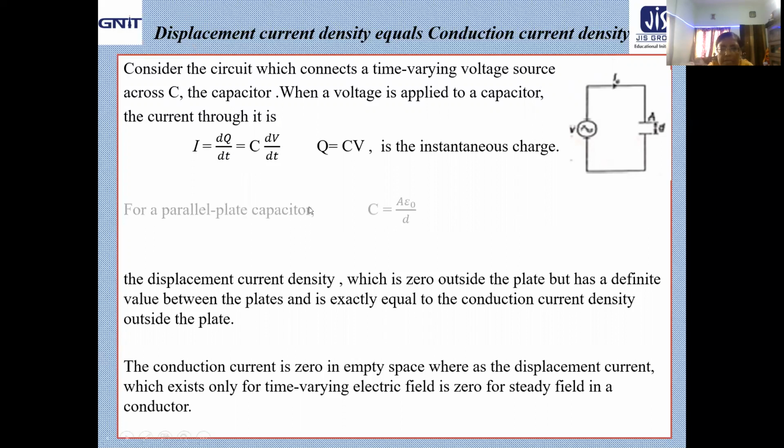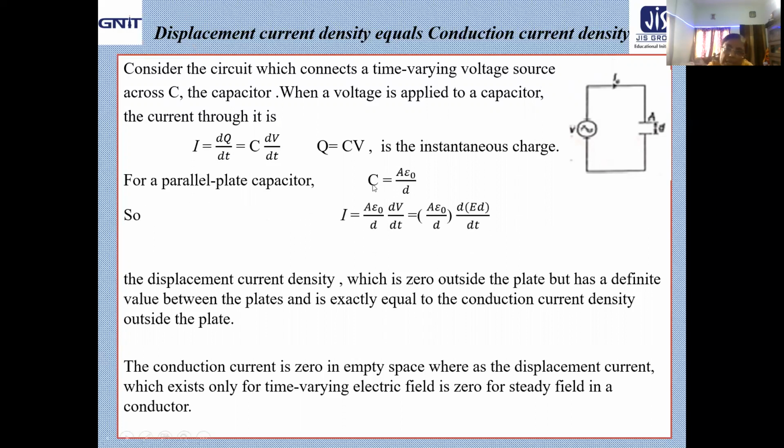For a parallel plate capacitor, we all know that C equals A epsilon naught by D, where A is the area of the plates, epsilon naught is the free space permittivity if the dielectric is vacuum, and D is the separation between the plates. That means the current I is written as A epsilon naught by D, then dV/dt. That is A epsilon naught by D, then d/dt of E into D, where E into D equals V, where E is the electric field; that is the relationship between voltage and the electric field.